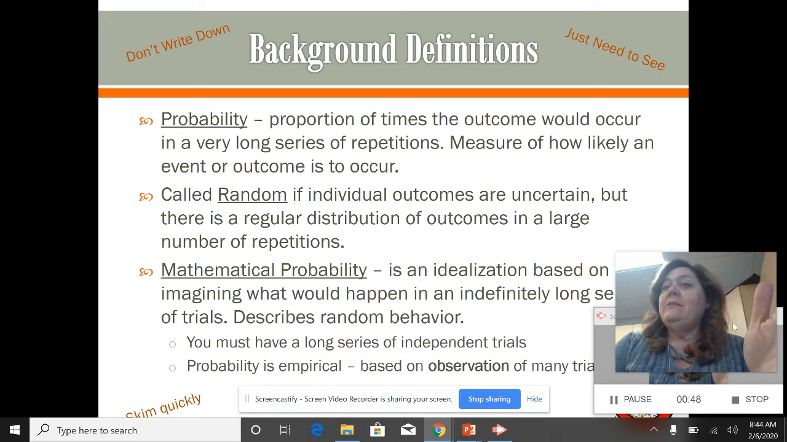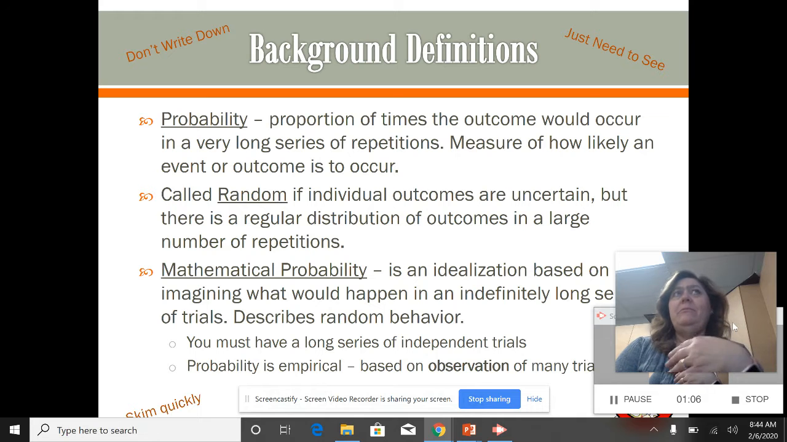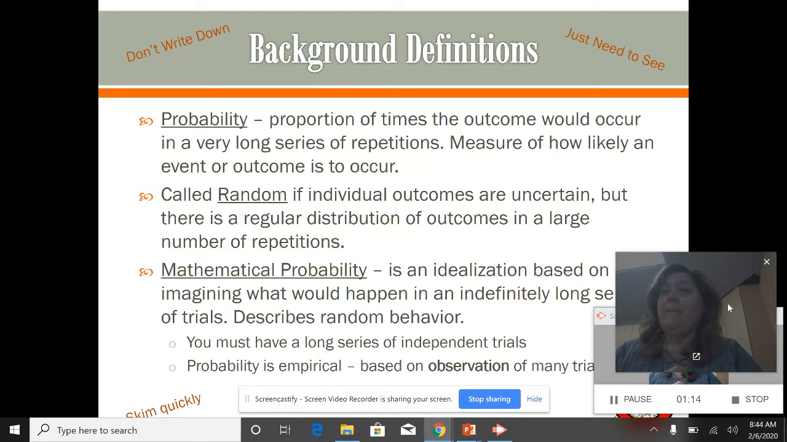They are called random if the individual outcomes are uncertain, such as rolling a die. You're not sure what you'll get. You know you get 1 through 6, but you can't determine which it will be. It's random. But there's a regular distribution of outcomes in a large number of repetitions. So you know about how many ones you would expect out of 100, how many sevens if you're rolling 2 dice. That's the most common one because there's more ways to get it, things like that.